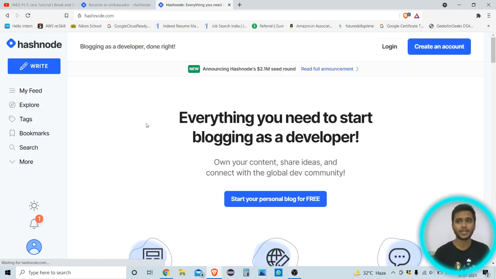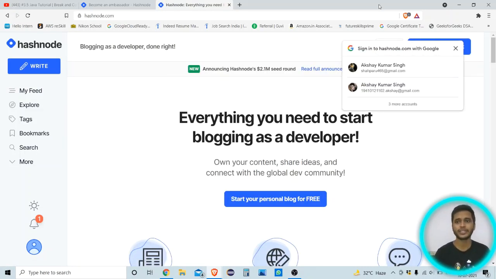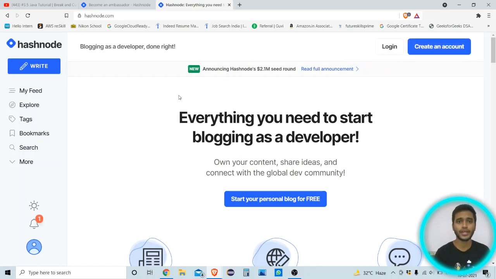You can see there is a link in the description, and when you go through it you find this tab. This is the platform of Hashnode, and it is just like Medium.